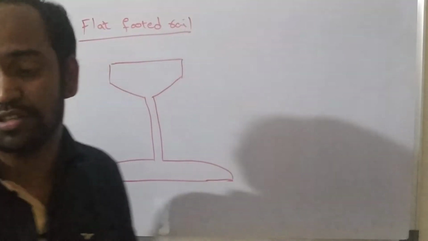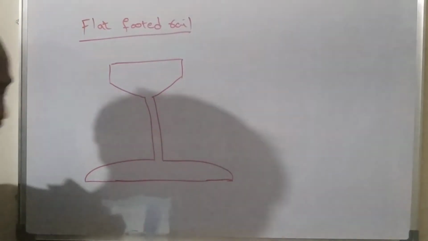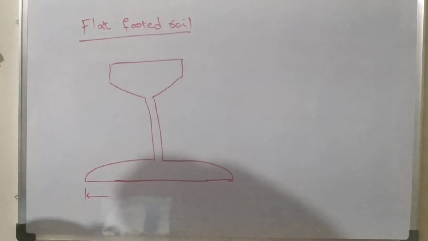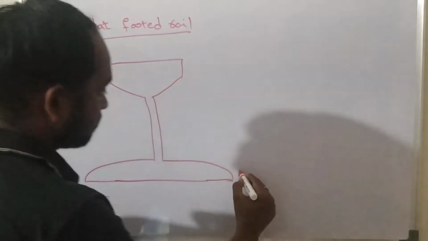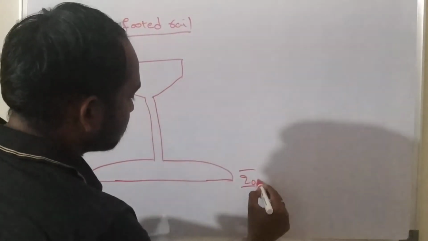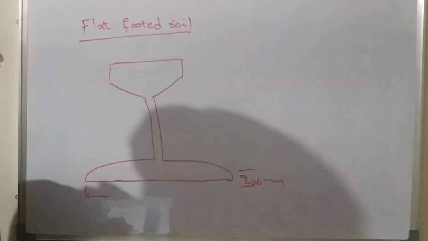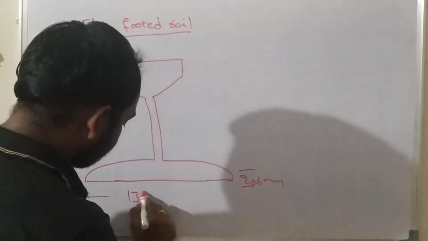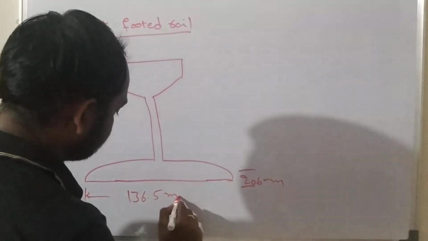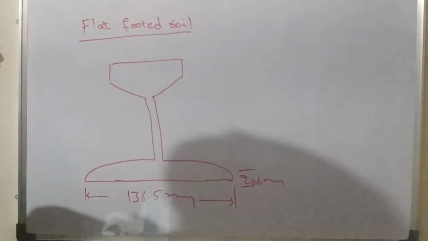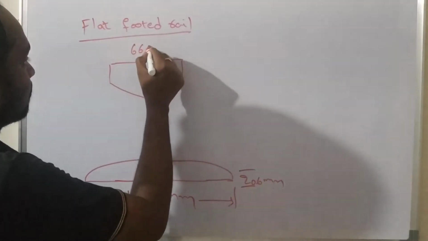Okay, now coming to the dimensions of flat-footed rails, you can see the thickness of the foot is 20.6 mm, and the width of the foot is 136.5 mm. And the width of the head is 66.7 mm.